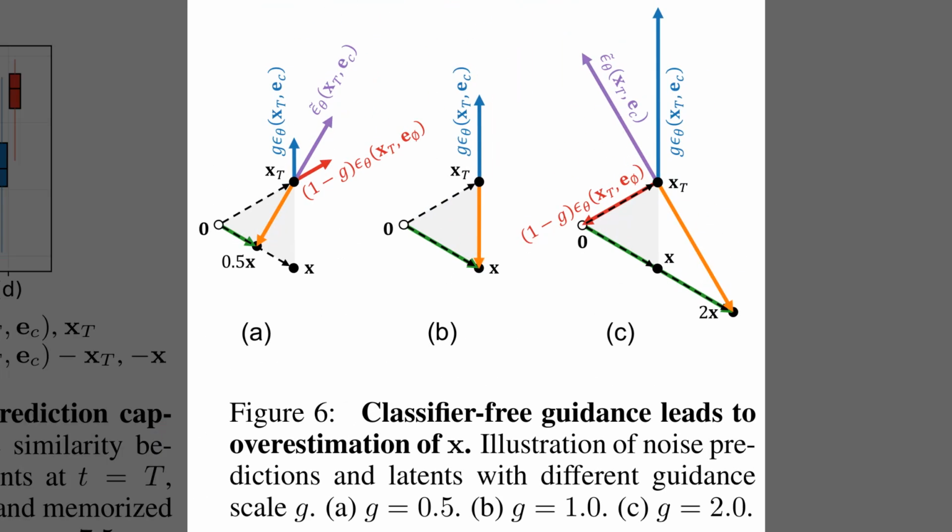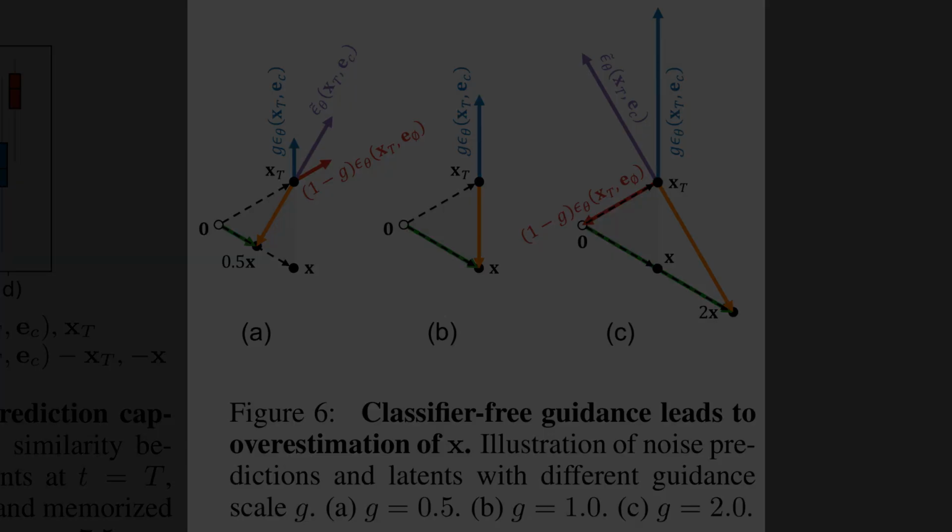Okay, Figure 6 turns that finding into geometry. The figure shows how the guidance scale combines unconditional and conditional predictions to set the first step estimate, which points toward the training image with a magnitude that scales with G. Panel A shows G equals 0.5, so the green arrow lands near half X. Panel B shows G equals 1, which lands almost exactly on X. Panel C shows G equals 2, doubling X and clearly demonstrating overestimation.